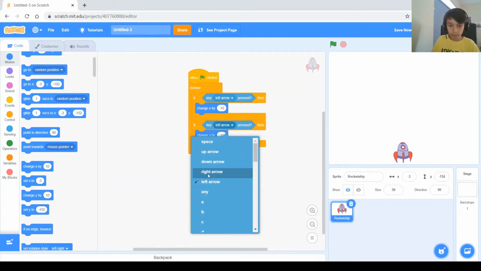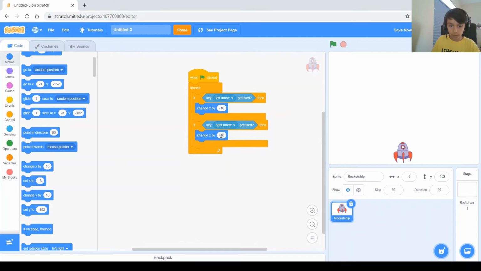And if key right arrow change X by 10 and run it, and you can see when I press the left arrow it goes to left and right arrow it goes to the right. Now we're ready for the next step. So basically what we need is to create the bullet, and every time you press the space the bullet has to go forward out of the rocket.